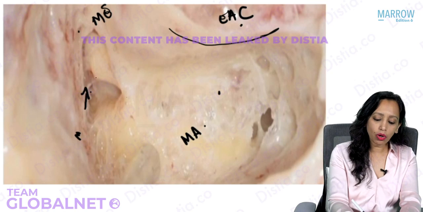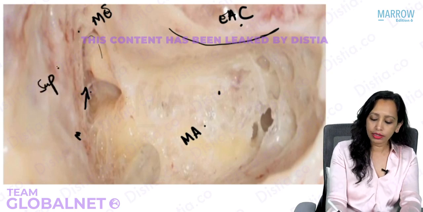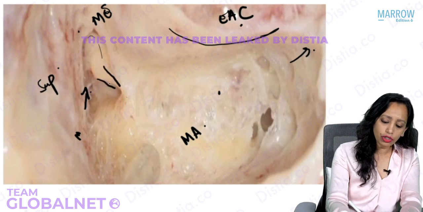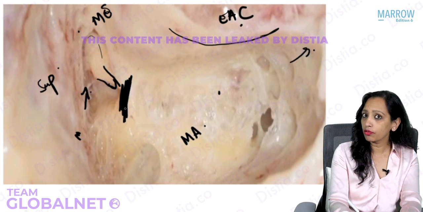So when I am seeing these ossicles here, the head of the ossicles, I know this is the superior part. This is the superior part. This is the inferior part. So here I am seeing the head of the ossicles. Here I am getting a glimpse of the short process of the incus. So I know that this area should not be damaged. This is the area of the fossa incudis.